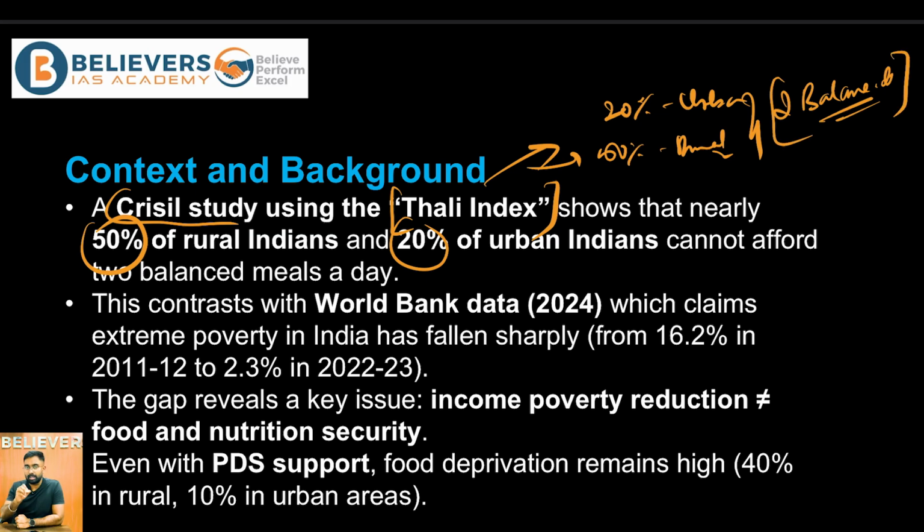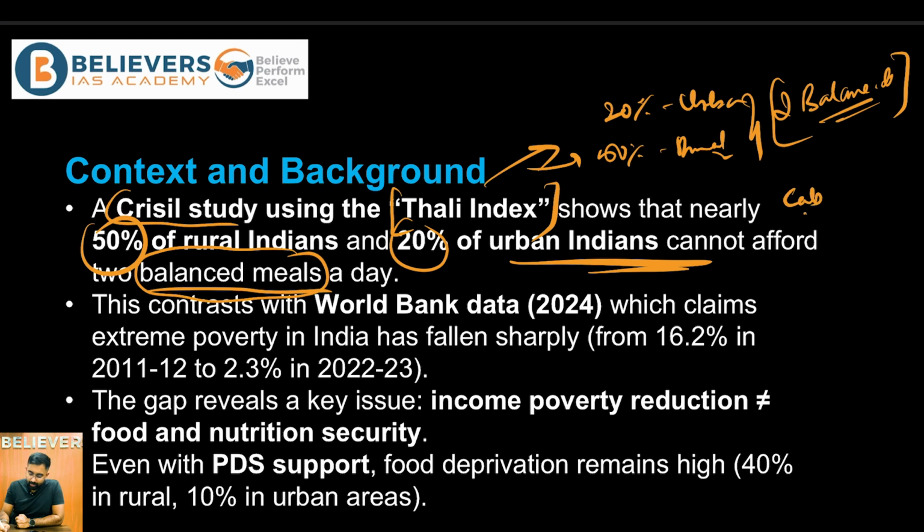But this index is not talking about starvation or not having the sufficiency to have two meals a day. It is talking about not being able to afford two balanced meals a day. A balanced meal means that particular meal which includes all the nutritional content: the right amounts of carbohydrates, protein, vitamins, and fiber content.